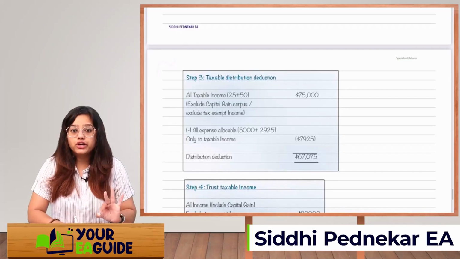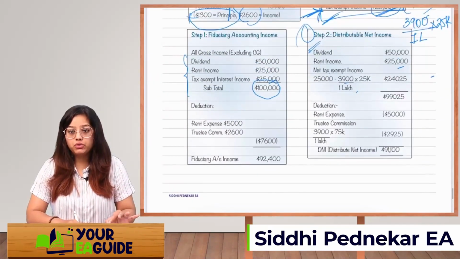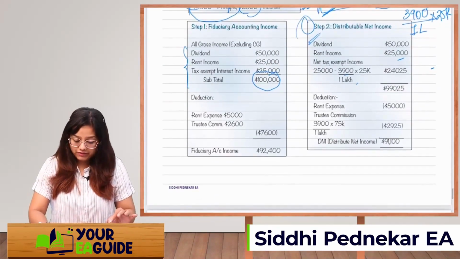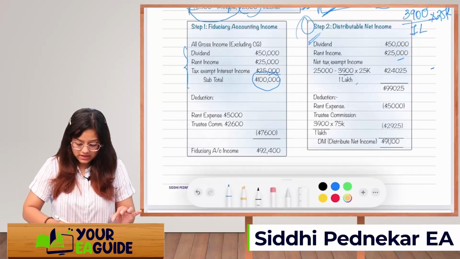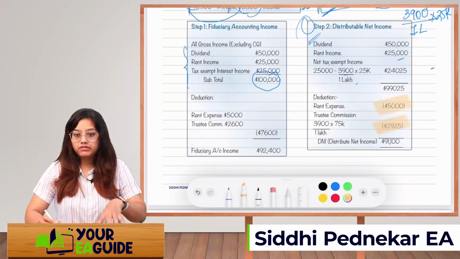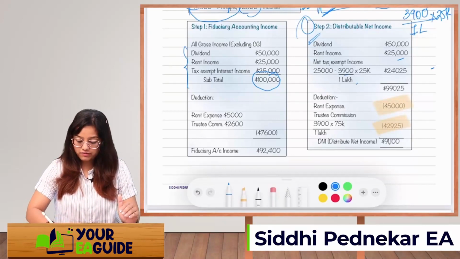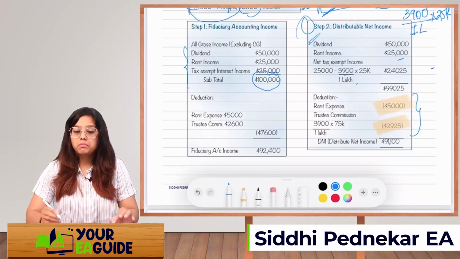We are going to reduce expenses that are allocated to taxable income only. So from step 2, take only the 5,000 and 2,925, since only these two amounts are allocated to the taxable income, right? We have adjusted it. 3,900 we have divided by 1 lakh into 75. So these two are for taxable income purpose only.